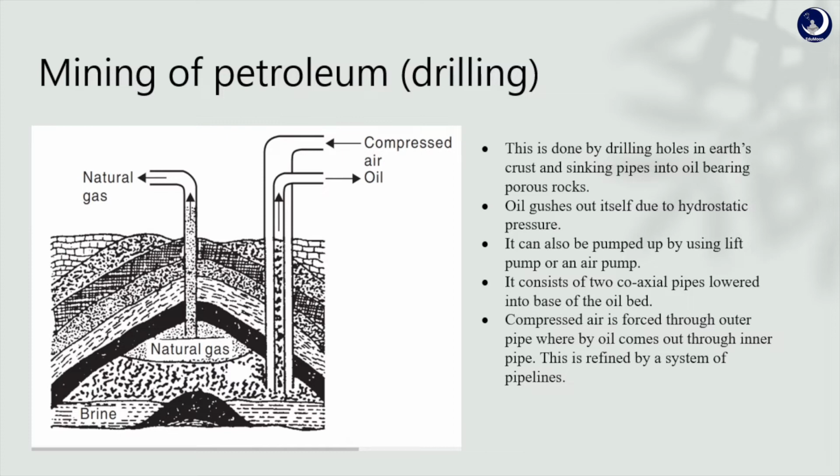How can we get it? By drilling holes into the earth's crust. We send two coaxial pipes, and through the outer pipe we send compressed air.